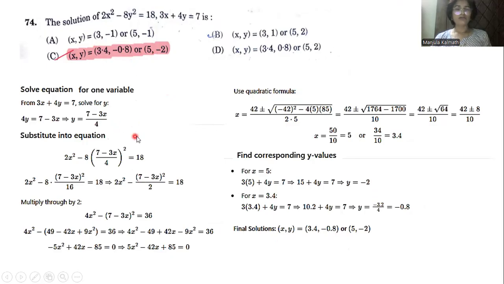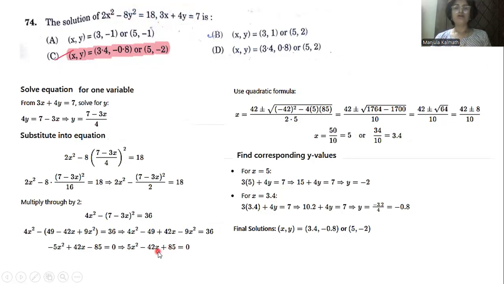It looks a bit lengthy, but if you know the quadratic equation, you can easily go for the solution. First we have to solve the equation to find the y value here. y equals (minus 3x plus 7) divided by 4 it will be coming. And we have to substitute that y value in this and simplify. So after simplifying, we'll get this equation.